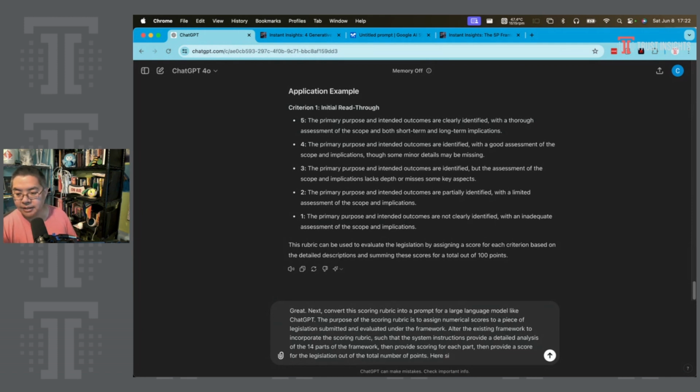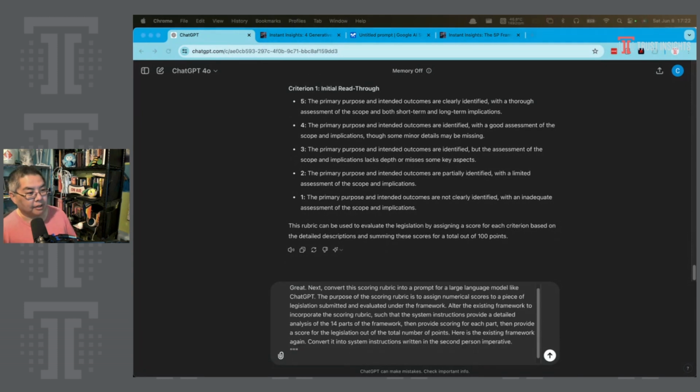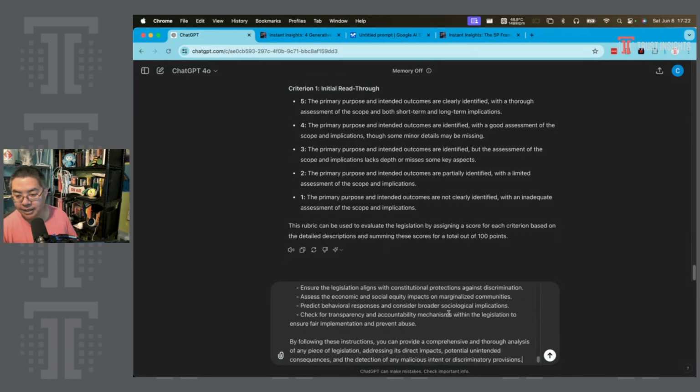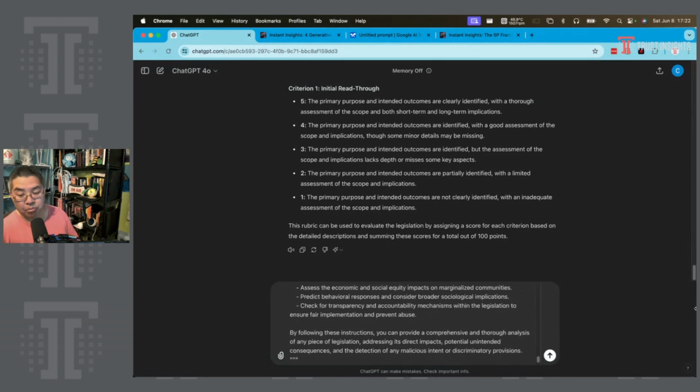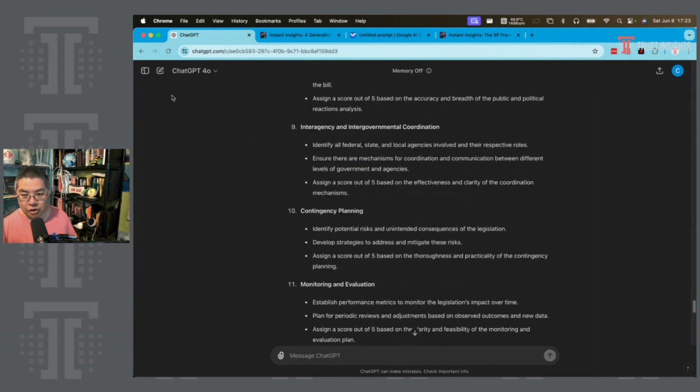Here is the existing framework again. Convert it into system instructions written in the second person imperative. Now we give it back the instructions just to make sure that it knows this is the priority. Okay, let's copy this. So we are now at 6,628 characters.